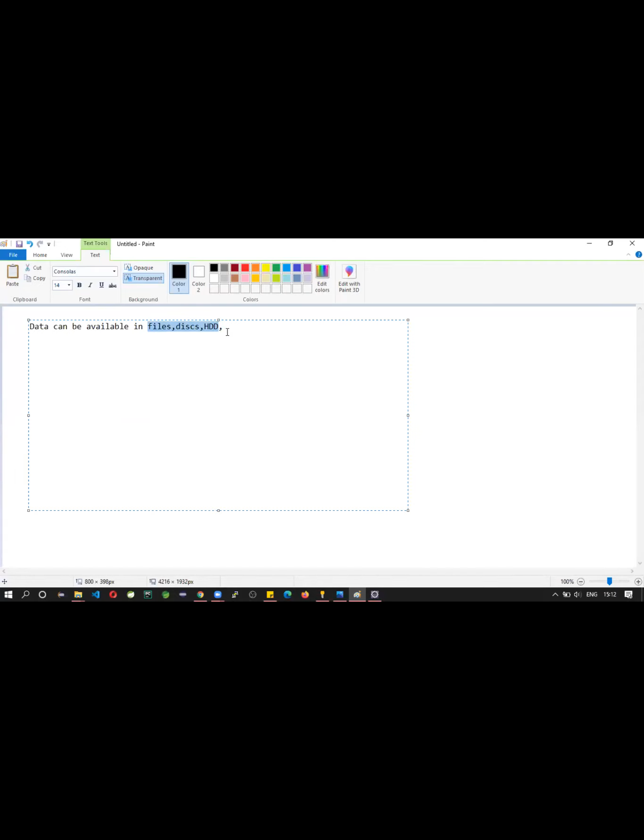Just we are storing in some format. This is not the actual format that we are interested in. So you can also find data in the database. You can find data in the database.